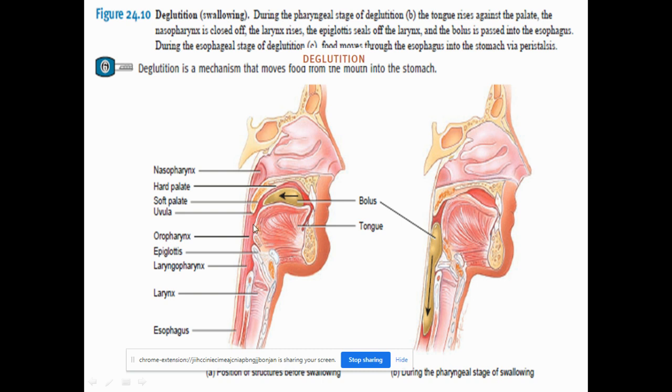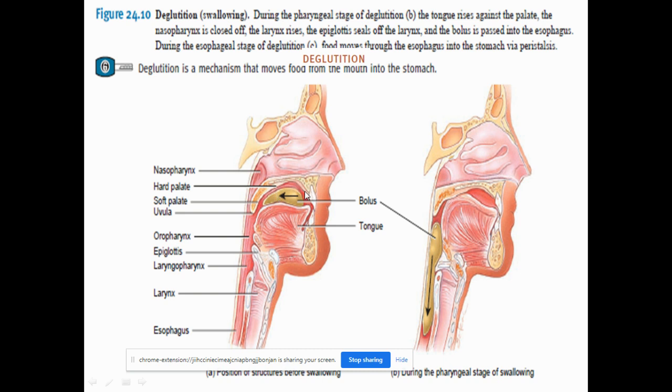Next is the pharyngeal stage. The pharyngeal stage is an involuntary process where the food in the form of a bolus passes through the pharynx into the esophagus. When it enters the esophagus, it is smooth muscle. The third stage is the esophageal stage. This is also involuntary, where the food in the form of a bolus passes through the entire length of the esophagus into the stomach.